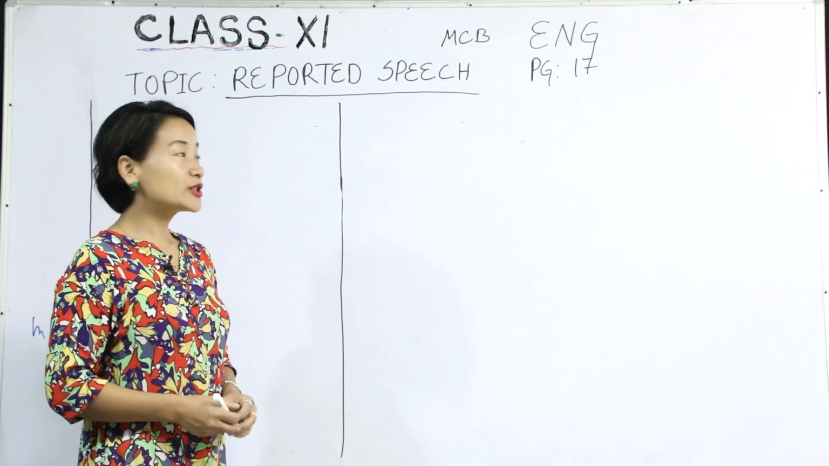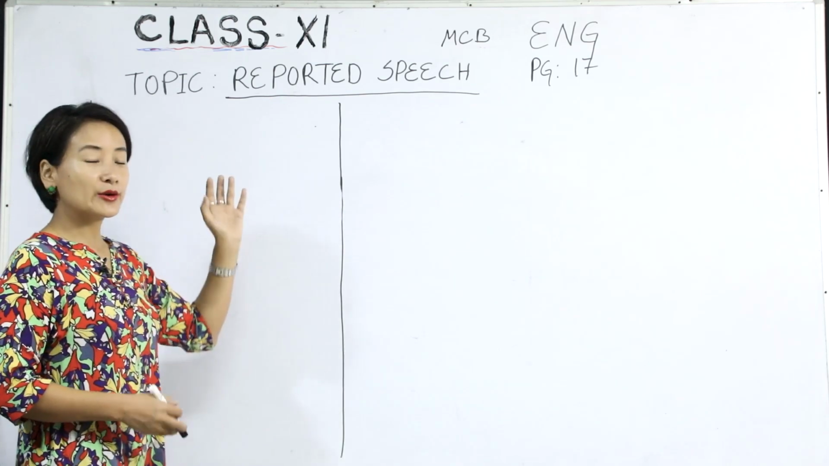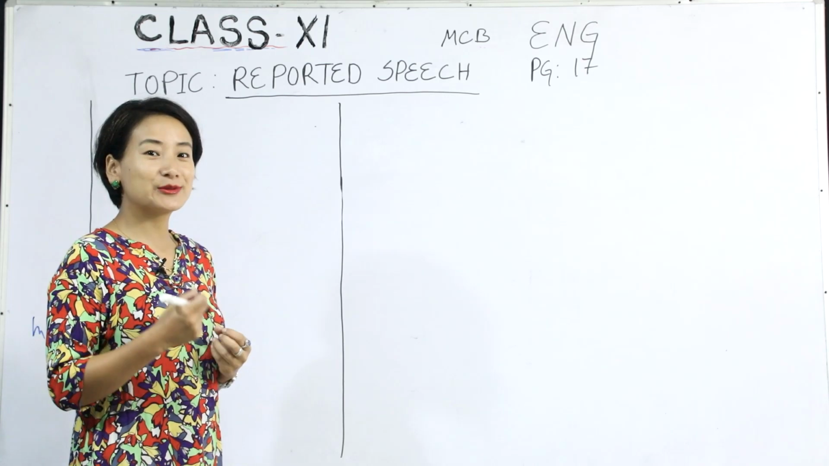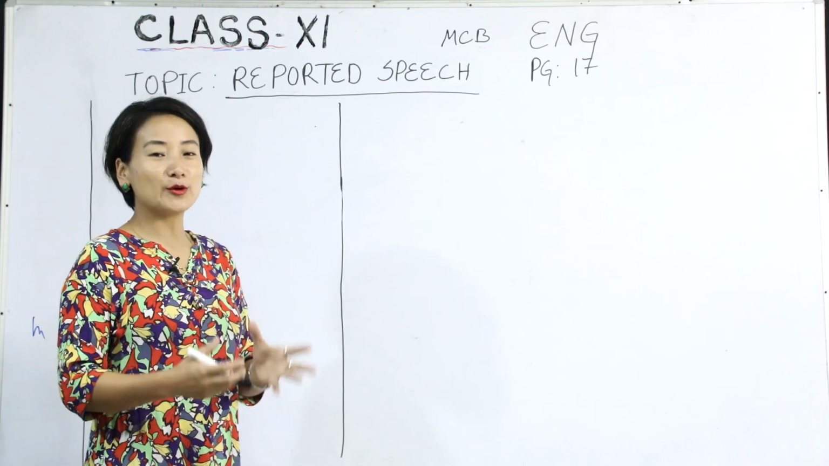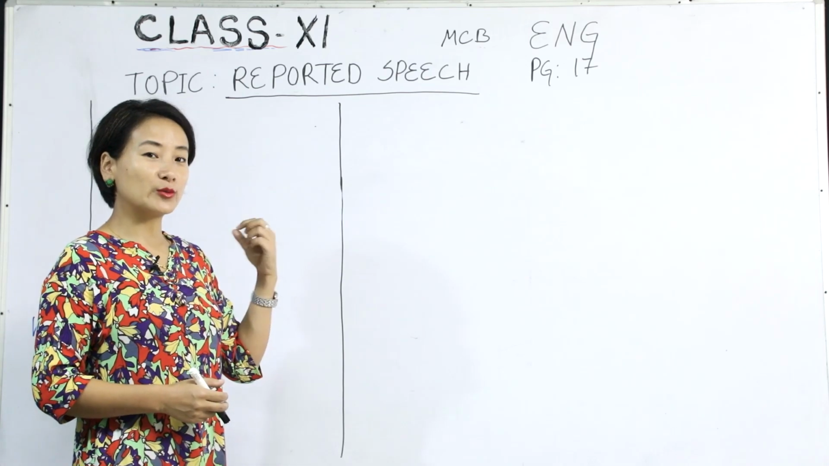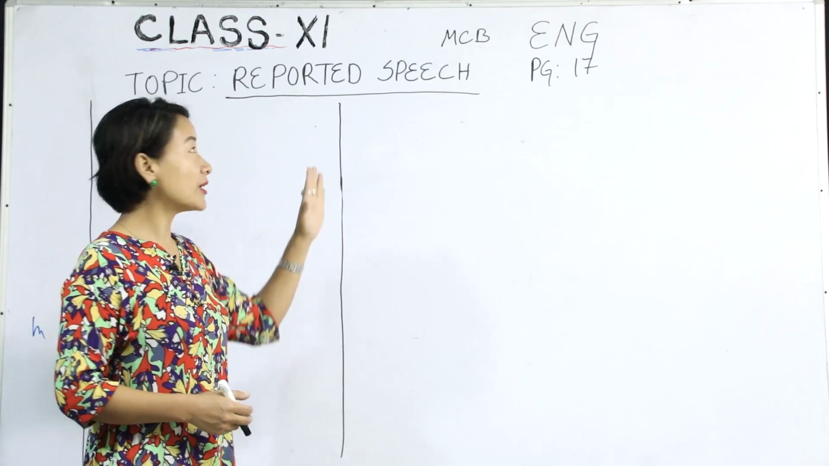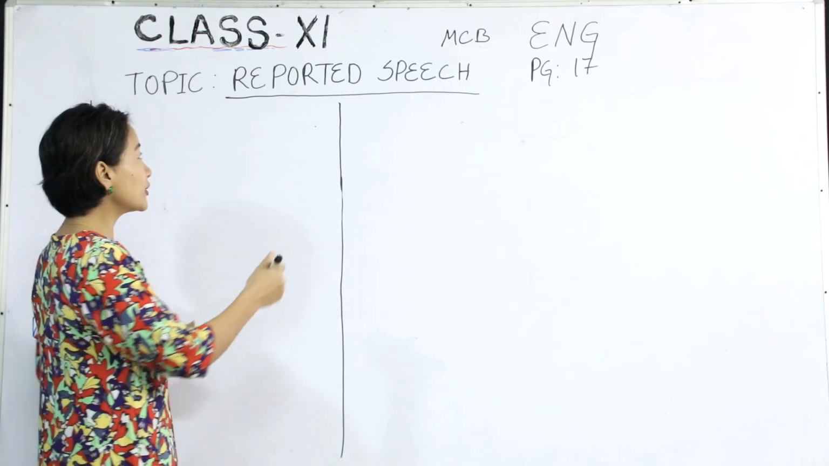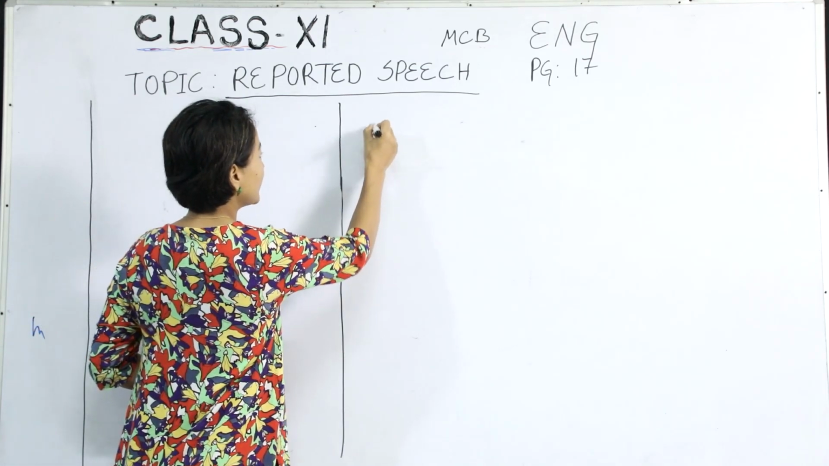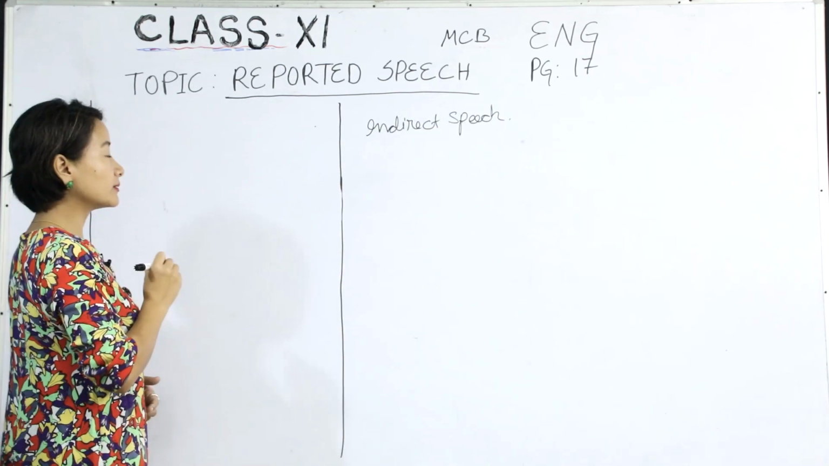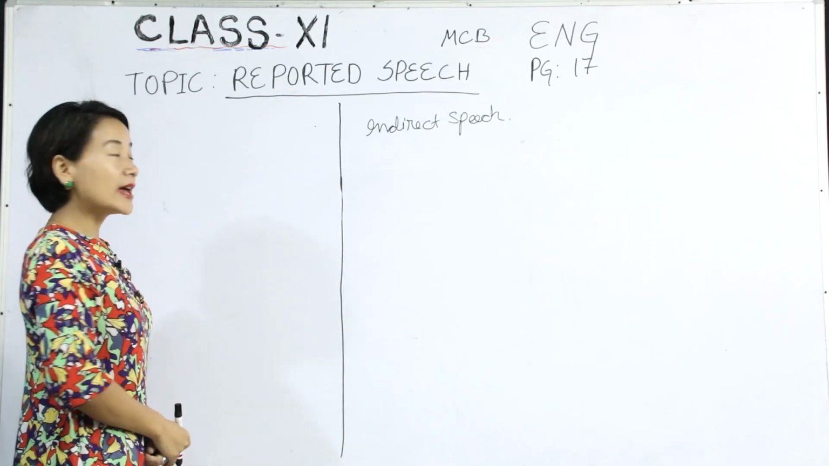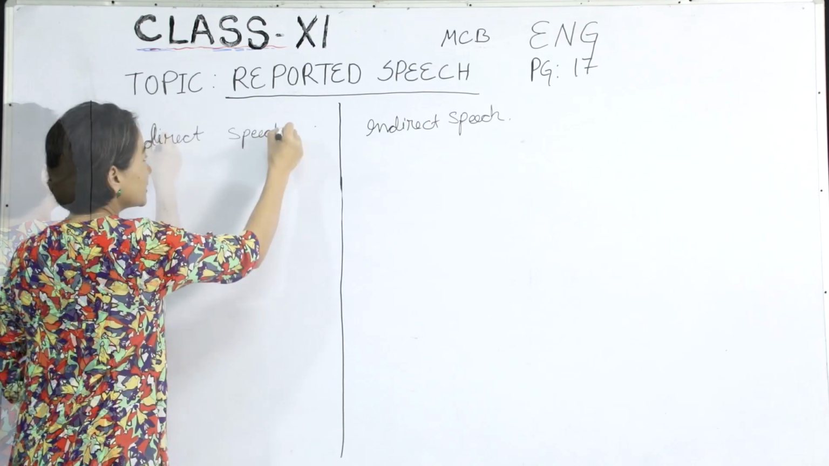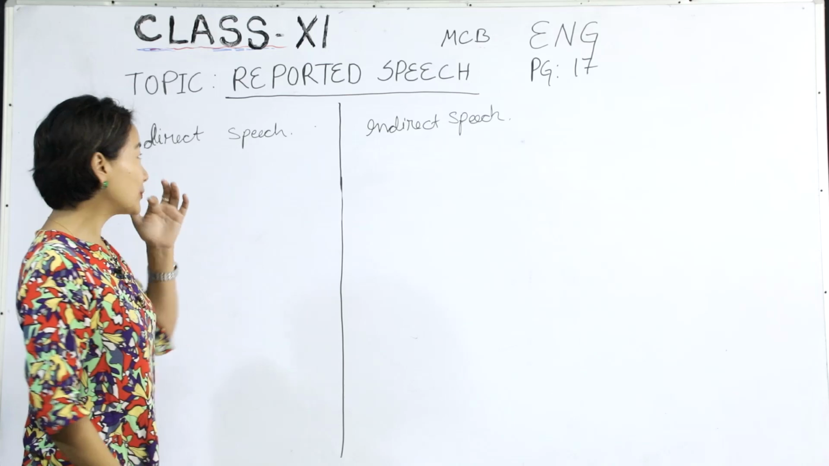So when we look at this topic, reported speech, it is when you are repeating somebody else's speech, so that's when you are reporting. I want you to keep note of the word repeated. When we are reporting, we are repeating somebody else's speech. So in this case here, we would have the indirect speech. And here you have direct speech.